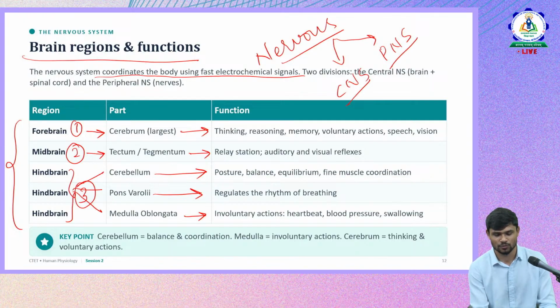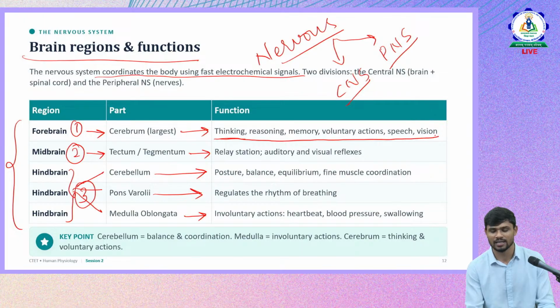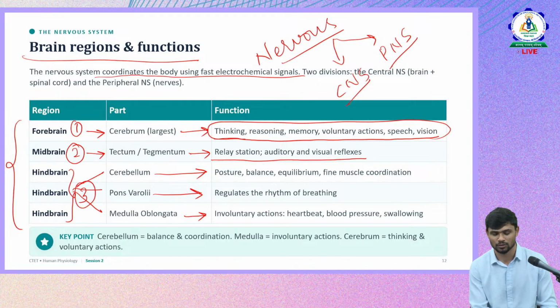So what does the forebrain do? That is the cerebrum: most of the thinking process, thinking, reasoning, memory, voluntary actions, speech, vision. Most of the voluntary actions are controlled by this part of the brain. Then the midbrain: auditory and visual reflexes happen through the midbrain.